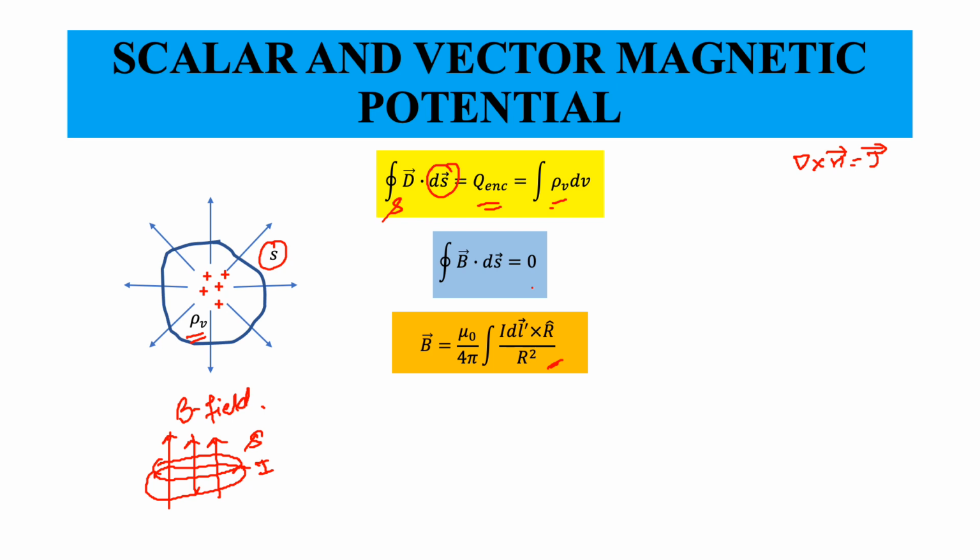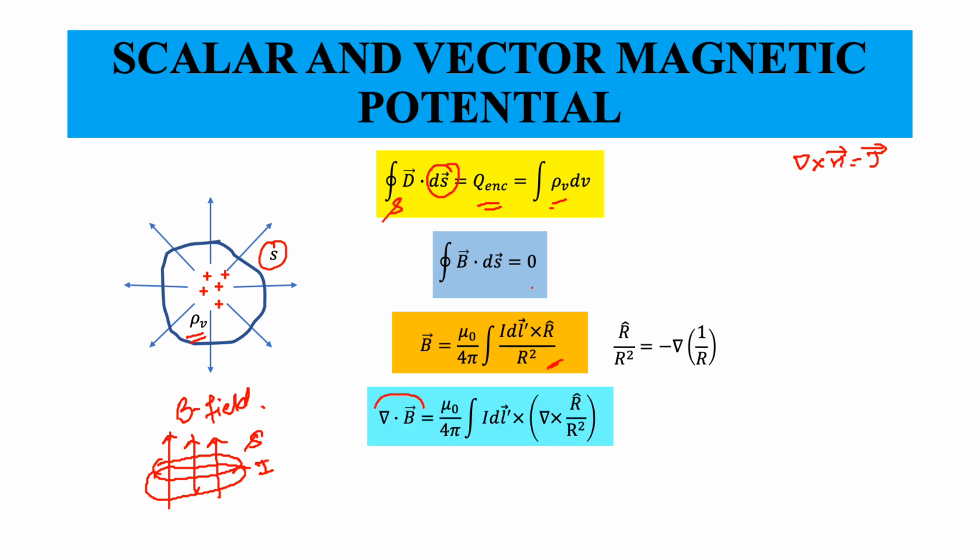Then you can show, to get to the point form, that you can find del dot B, which is divergence of B, and remember del dot actually goes inside the integral, because the del operator is operating on the field point.